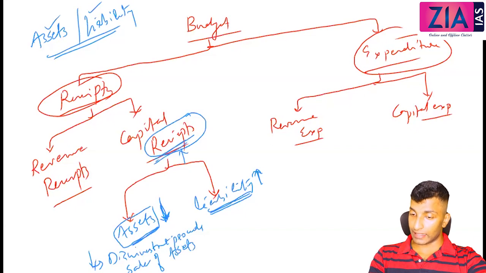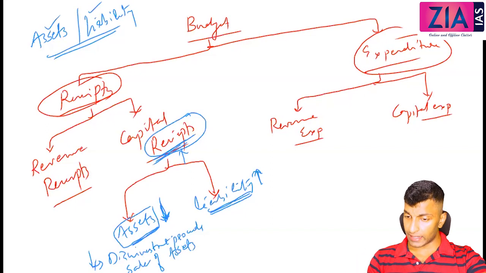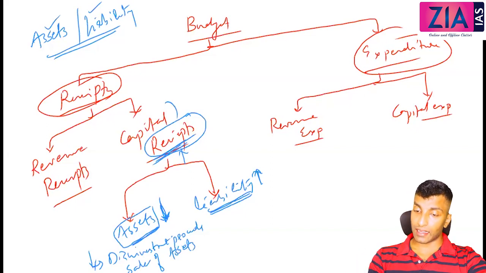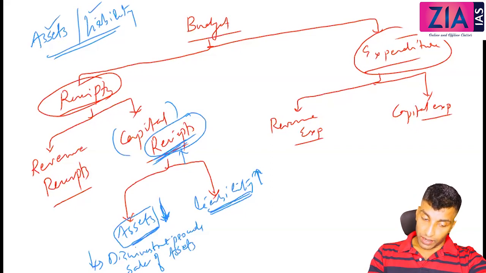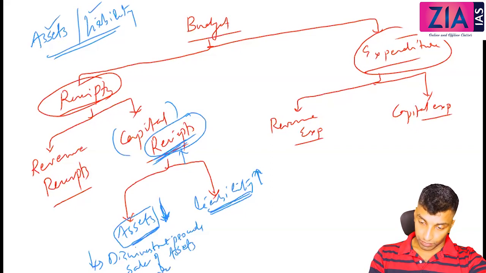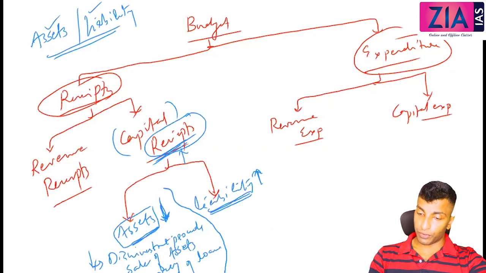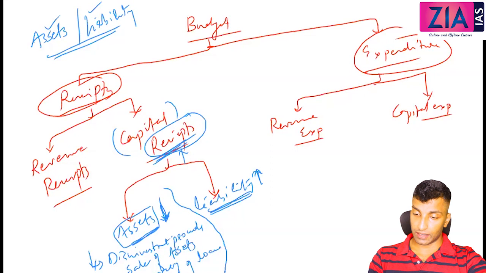That is why it is receipts, because money is coming. And since assets are reducing, it is capital receipts. Then recovery of loans. So all these are part of capital receipts.